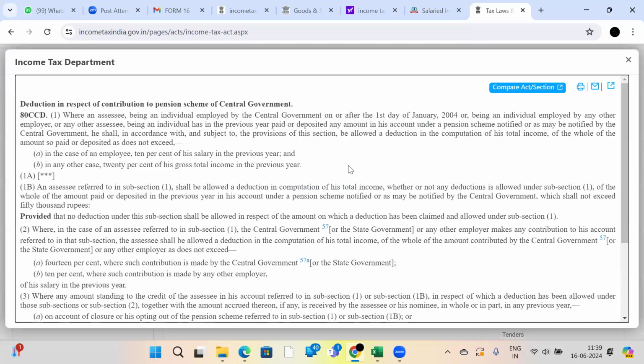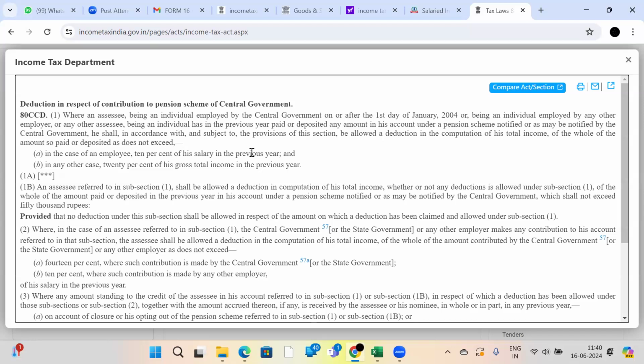See here, I will read this section's starting sentence and I will explain to you. Where an assessee being an individual employed by the central government, are you employed by the central government? No, private employee. Or when on or after 1st day of January 2024, being an individual employed by any other employer.